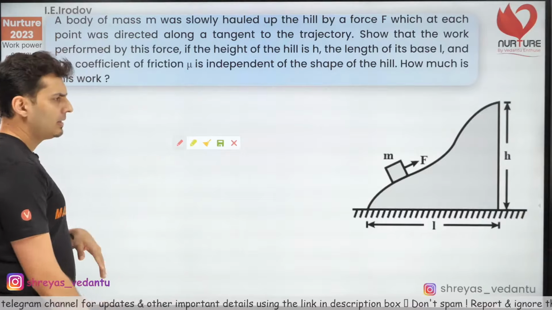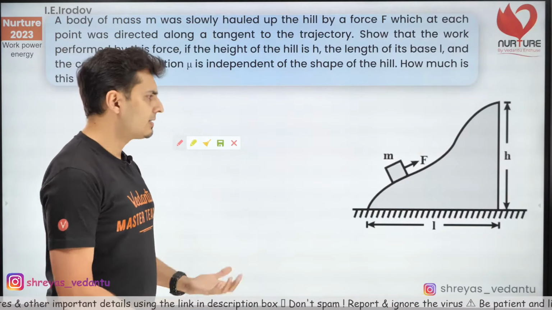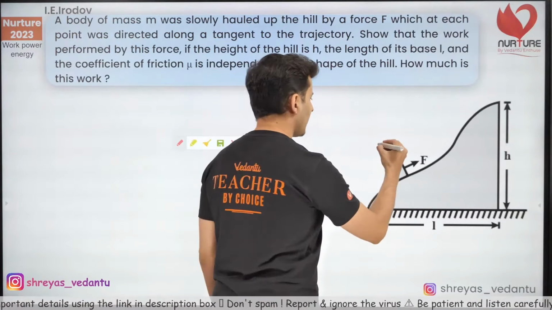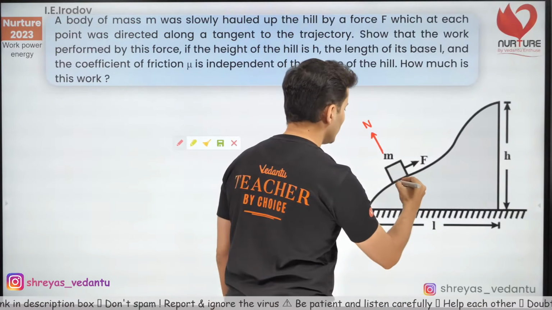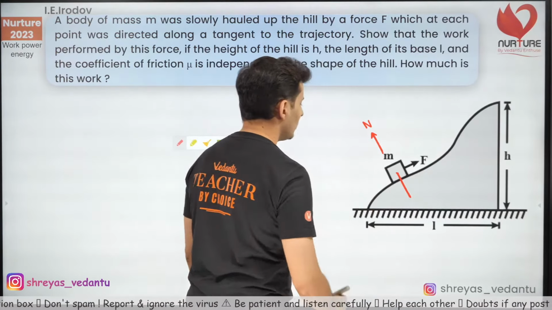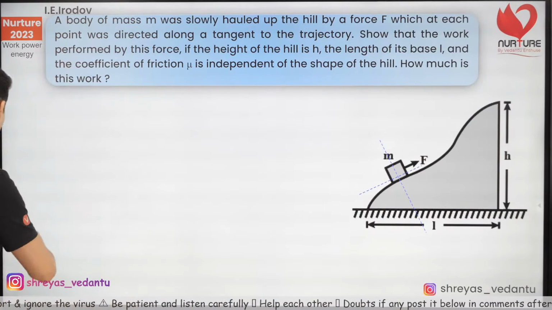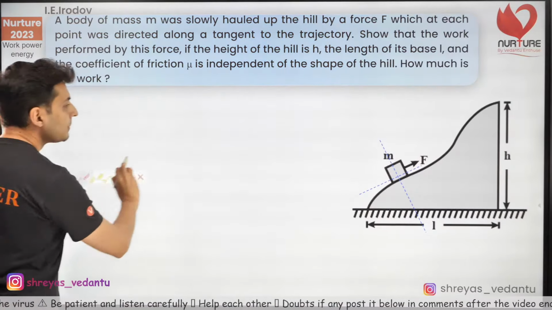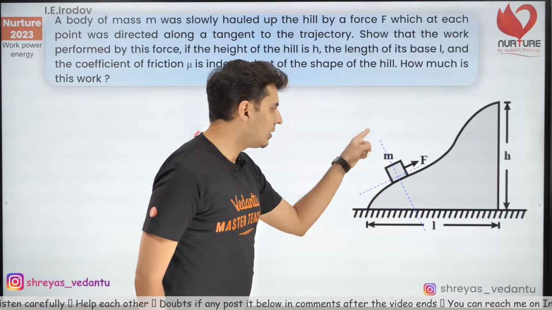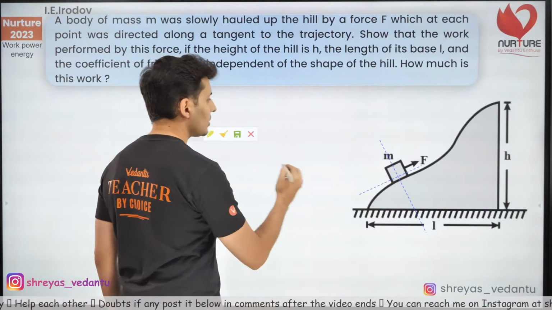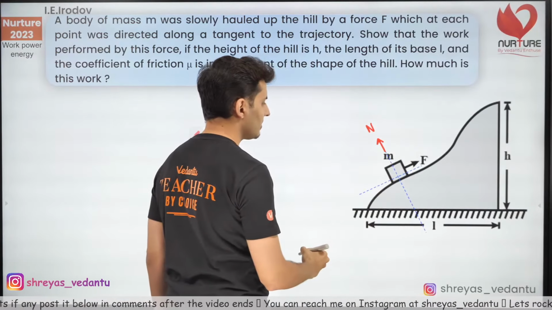Okay, interesting. Let's first of all think about what are the forces acting on it, and maybe I'll get some idea. One thing is that there is going to be a normal force like this, and mg will have two components. Let me just draw those perpendiculars. I think I had drawn those perpendiculars on my slides. Okay, yeah, there we go. These are the perpendiculars that I will draw. This one is the tangent, this one is along the perpendicular to the surface. So normal obviously has to be along that perpendicular. It is going to be like this.